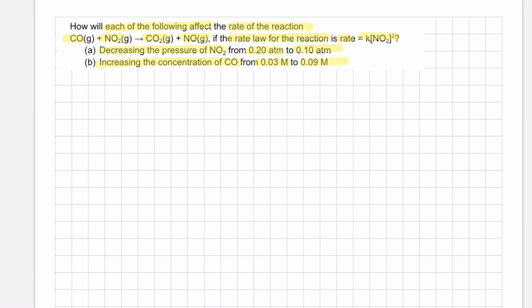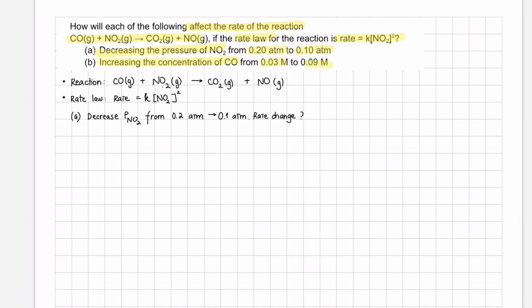First, let's summarize the information given to us and what we need to find. First, we know the reaction is between CO gas and NO2 gas producing CO2 gas plus NO gas. Next, we know the rate law for this reaction is rate equals k times the concentration of NO2 to the power of 2. And part A asks us that if they decrease the pressure of NO2 from 0.2 to 0.1 atmosphere, what's going to happen to the rate? How the rate is going to change due to that decrease.